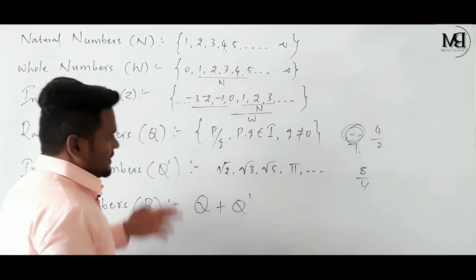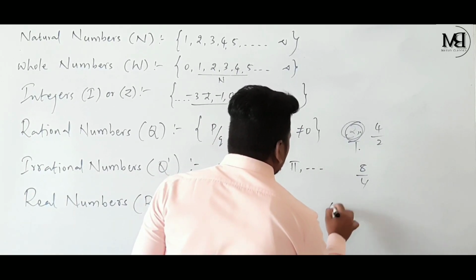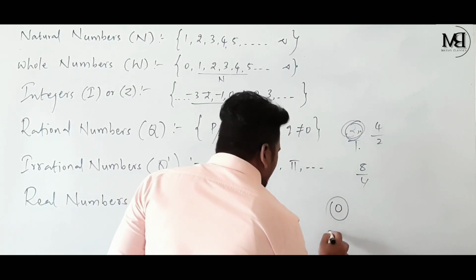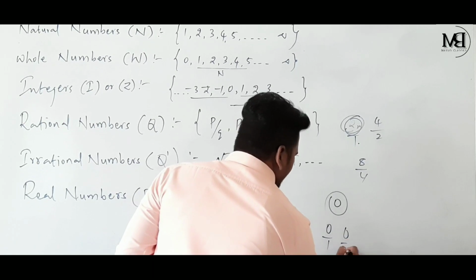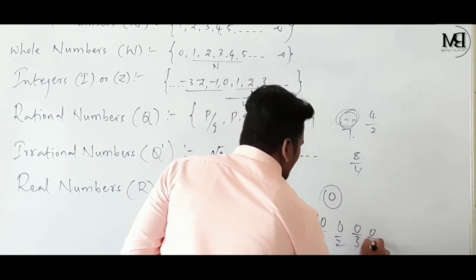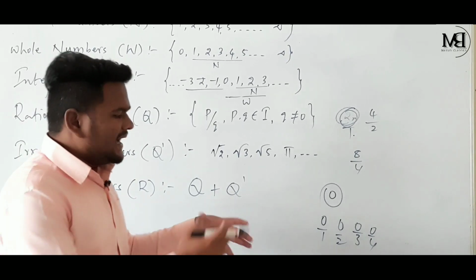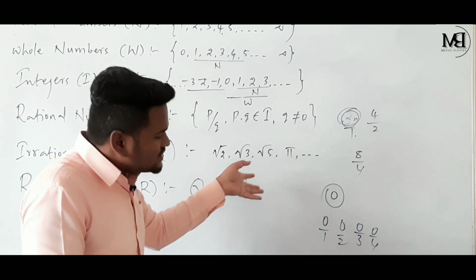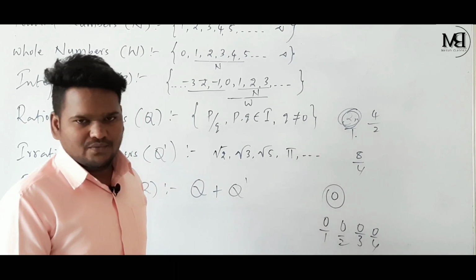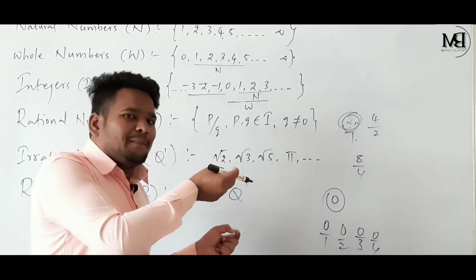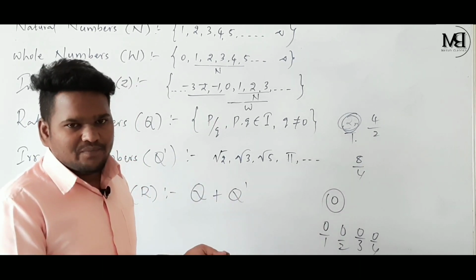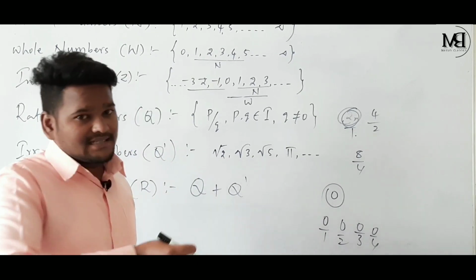And if I take a whole number, for example 0, 0 can be written as 0 by 1, 0 by 2, 0 by 3, 0 by 4, anything. 0 by any number becomes 0. Means 0 also can be written in the form of p by q, so every whole number is a rational number.